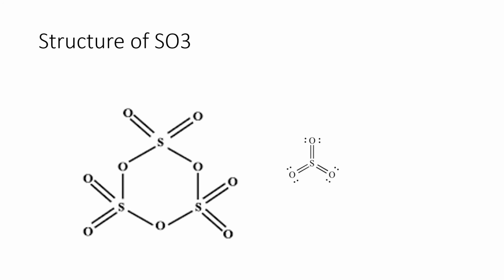The beta and gamma forms are metastable and eventually convert into the alpha form. Sulfur trioxide has importance, and it is also a pollutant gas. This is about sulfur trioxide.